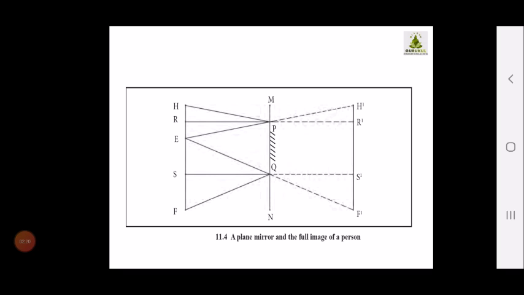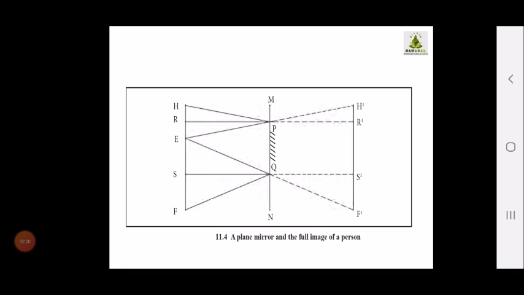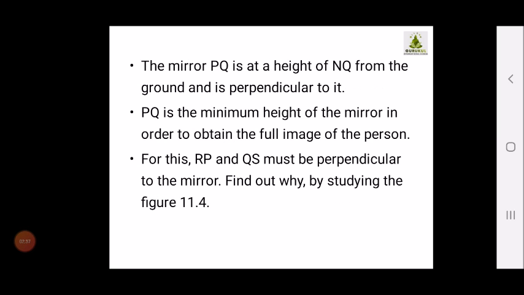Then R and S are midpoints of HE and EF respectively. See here, I am going back to the previous slide. R and S are the midpoints. The mirror PQ is at a height of NQ from the ground and is perpendicular to it.